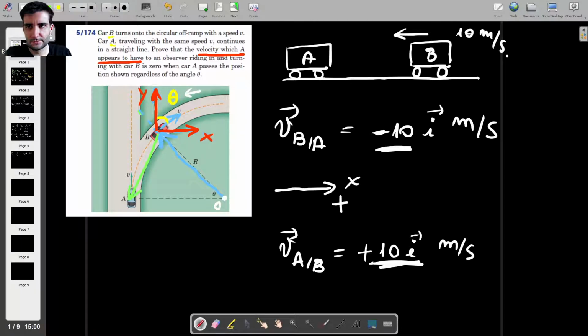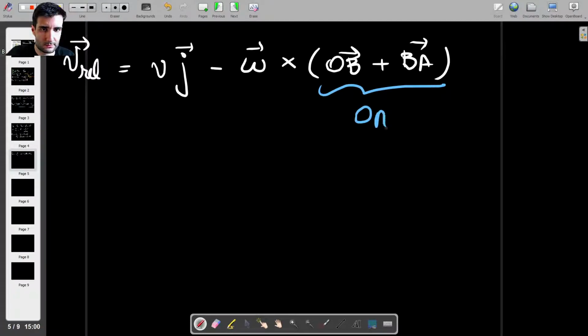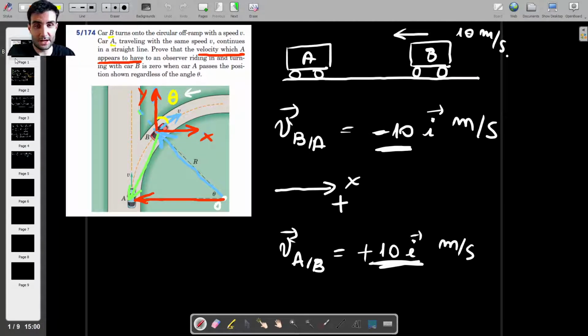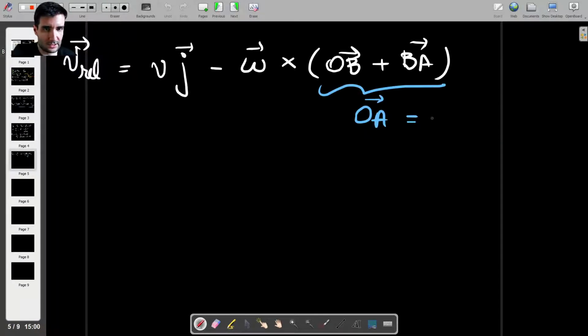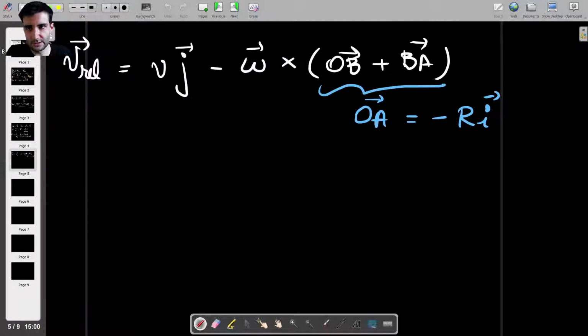So if we add them up, what we actually get is this here, which is the distance from O to A, which is purely in the x direction in this particular moment. So I'm going to replace this here with OA. And just as a note, OA, we actually know what OA is. So the length of OA is the radius of the circle, which is minus r times I. Of course, there's a minus because OA is in the negative x direction. So that's what we have.